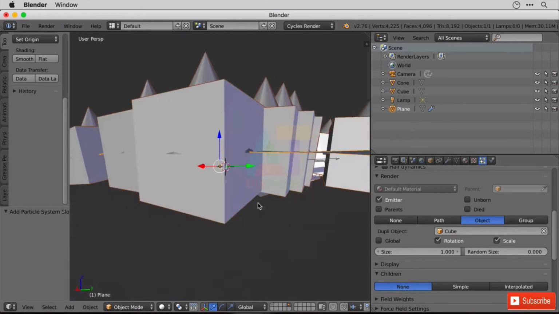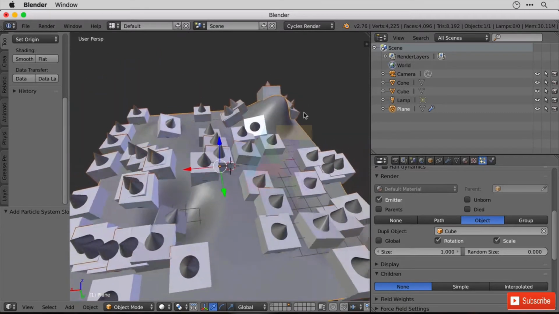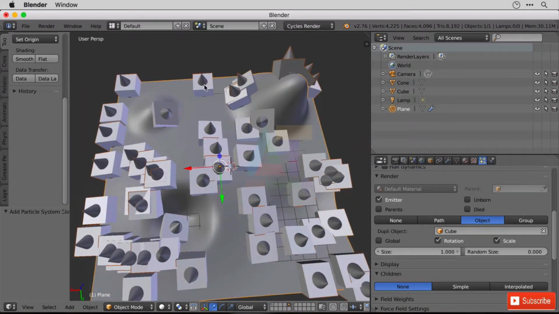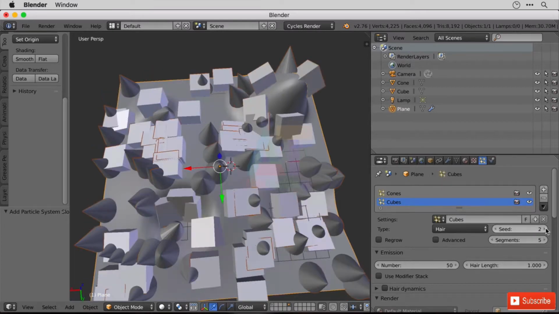And you can see here that we've still got the same problem with it being half-half. I'm not going to sort that out at the moment. But you can see that all of these objects are placed in exactly the same location. Now the way you would change that, scroll up and change the seed, and the seed will change its placement.